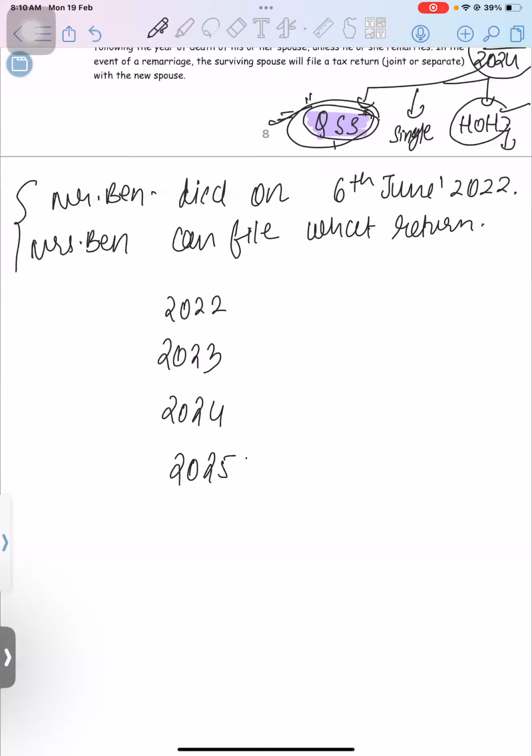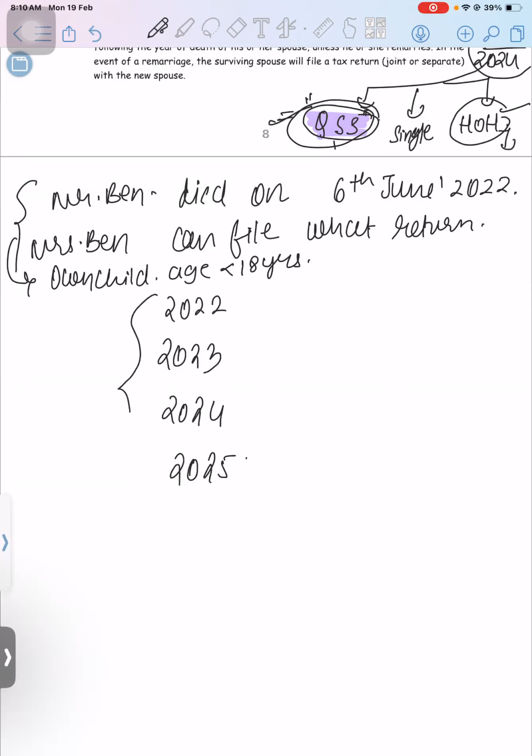They both have their own child whose age is less than 18 years. Just assume all other criteria are fulfilled. Mention in the chat box what filing status they will file for the 22 tax year, and for 23, 24, 25, all four years.